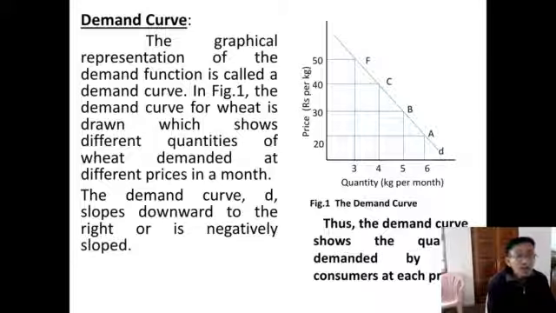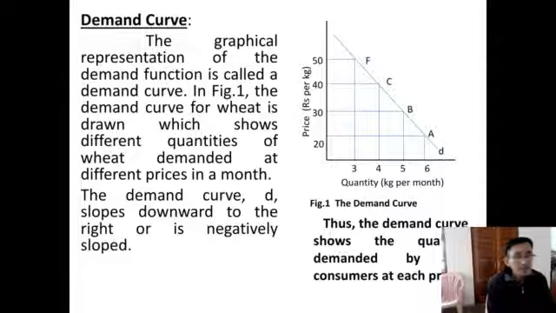At 20 rupees per kilo, the demand for wheat is 6 kg. At 30 rupees, 5 kg is demanded. At 40 rupees, 4 kg is demanded, and at 50 rupees, only 3 kg is demanded.